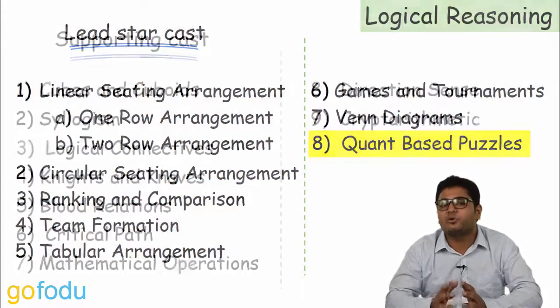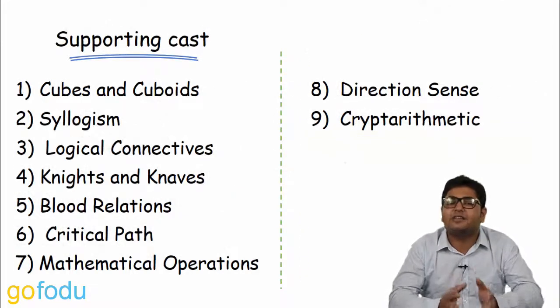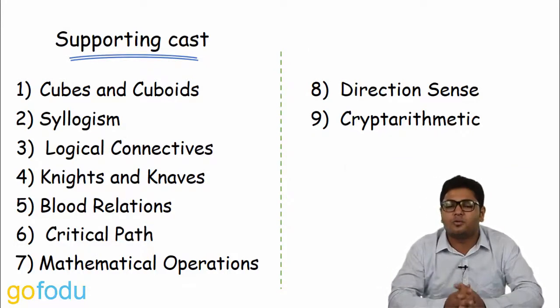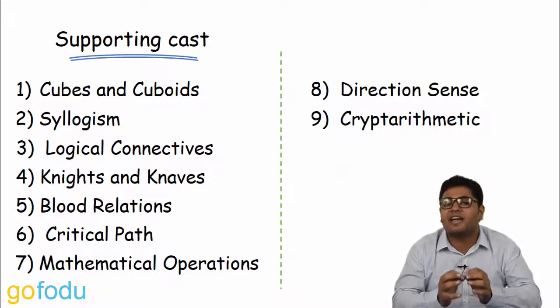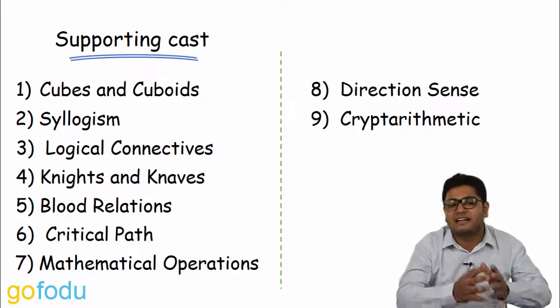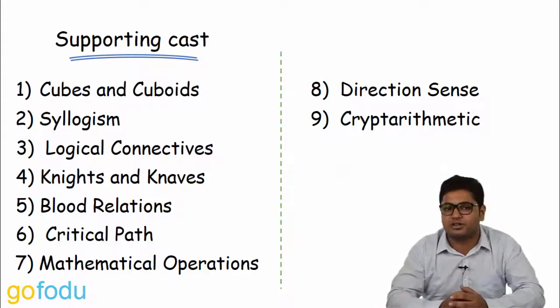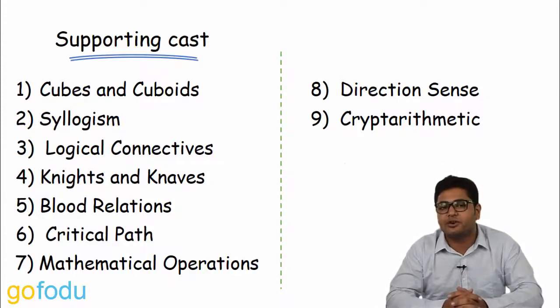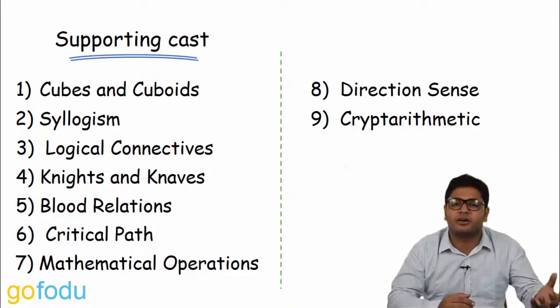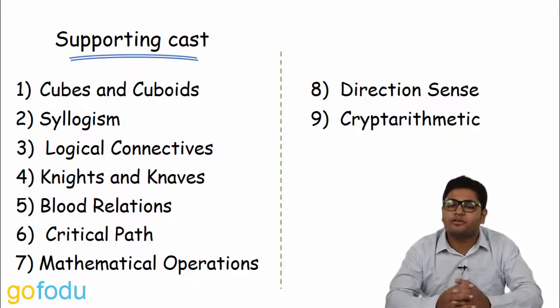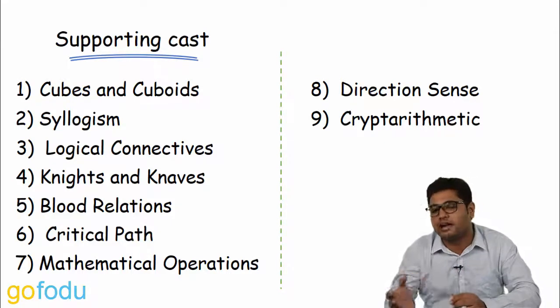Next we have supporting cast. It is clear from the name itself that these topics are in support of the main topic. We cannot expect direct questions from these topics in CAT, but they can be blended with the main topic to increase the difficulty level of the questions or bring variations in the questions. Like in one of our videos, concepts of circular arrangement are mixed with concepts of blood relation. So, if you do not have idea of blood relations, it will be a nightmare for you to solve that particular set.